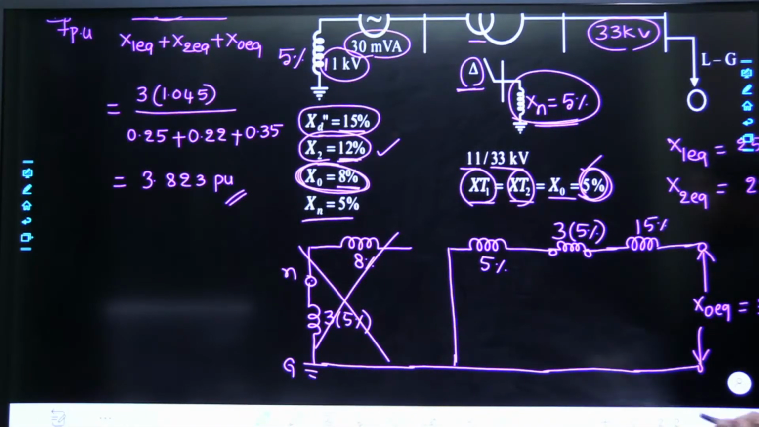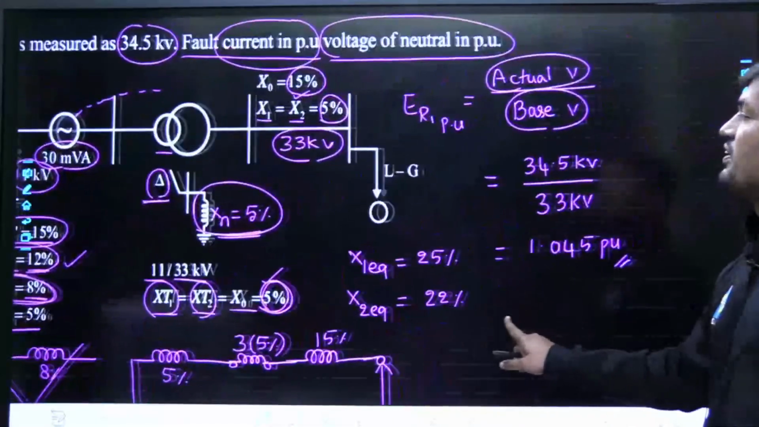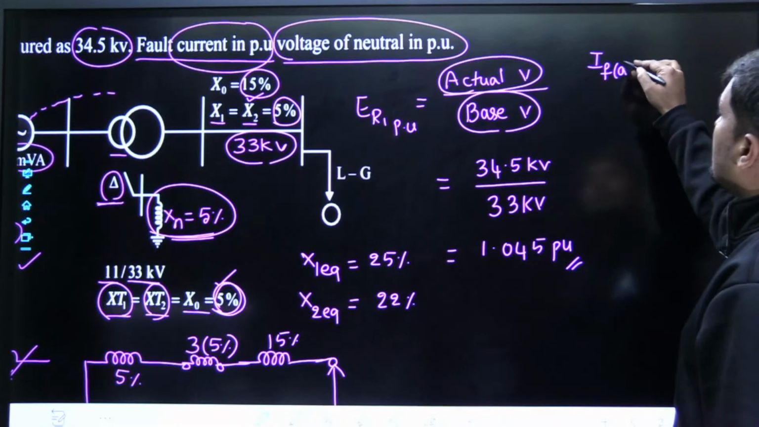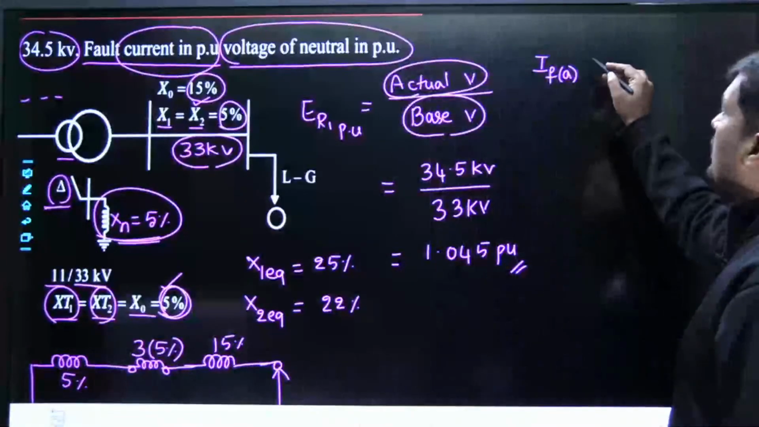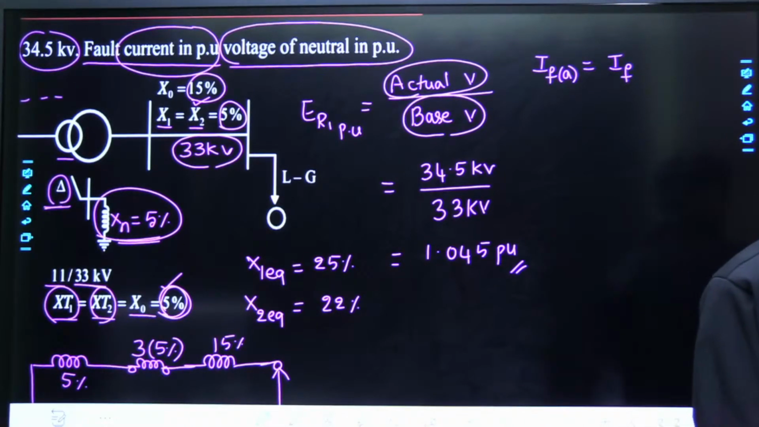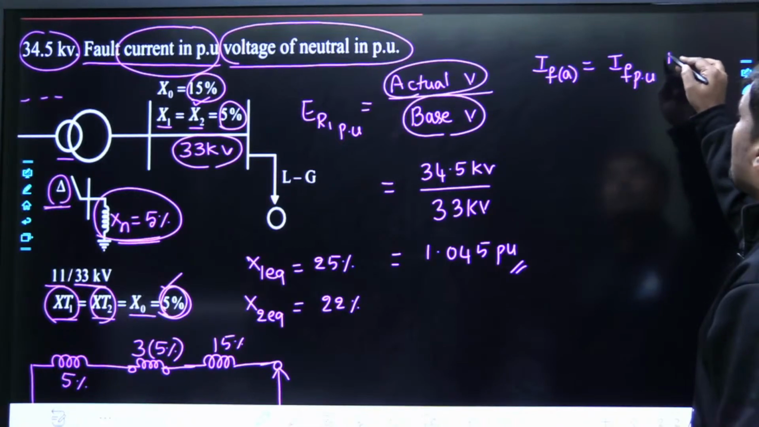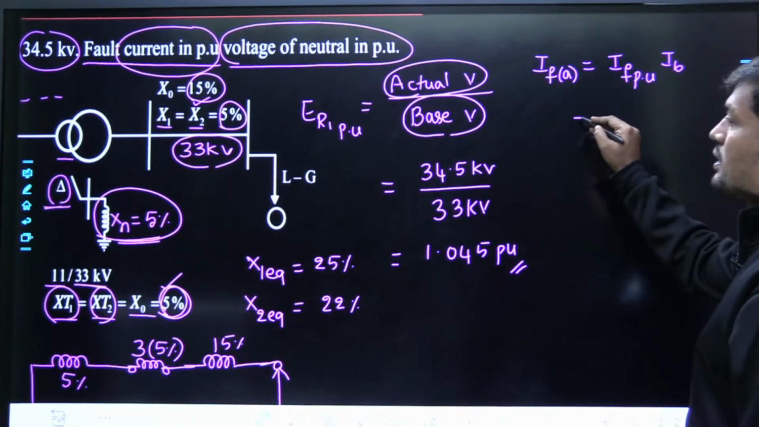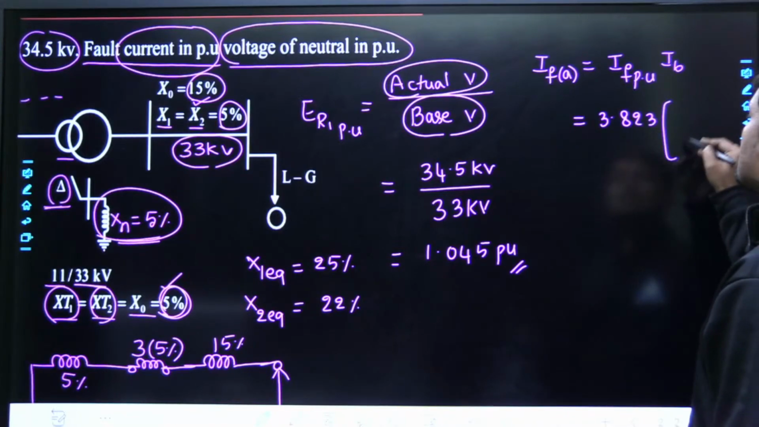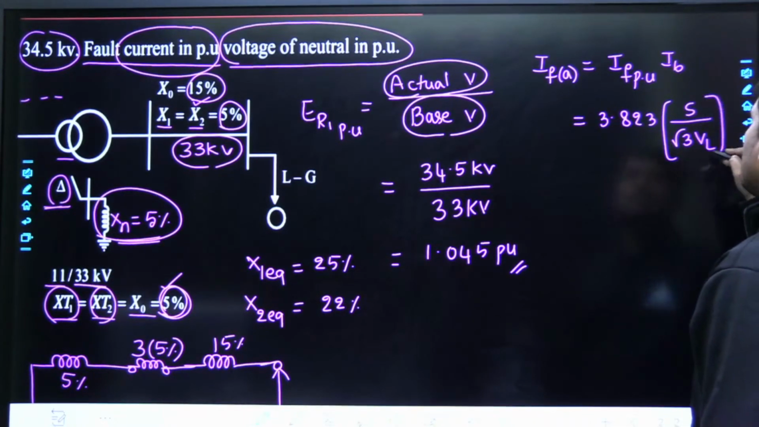Okay, now suppose, dear friends, the fault current per unit is completed. Now if anybody asks how to calculate the actual value of fault current, can anybody give the answer? How to calculate the actual value of fault current? It is calculated as fault current per unit into base current. Am I correct? Fault current per unit multiplied by base current. Fault current per unit is calculated as 3.823. The base current is calculated as S by root 3 VL. Already we discussed all these basics in yesterday's class.